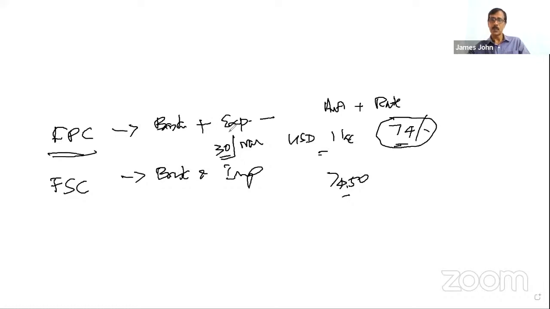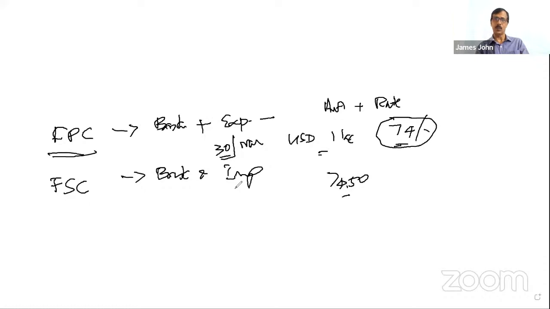Sometimes, due to some eventuality, the exporter or the importer may not be able to do the export or import. Then the customer comes to you for cancellation, and you will cancel it as a banker. Any loss incurred by the bank will be recovered from the customer, and any profit you will pass on to the customer.